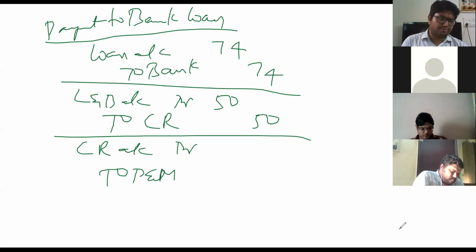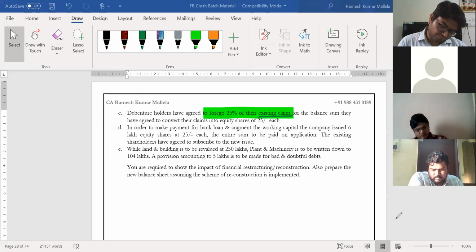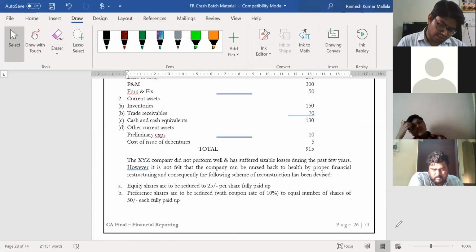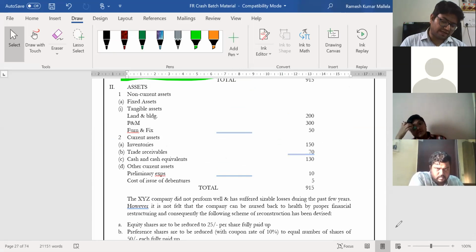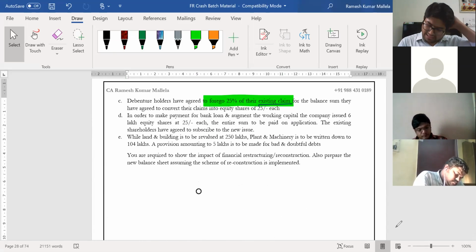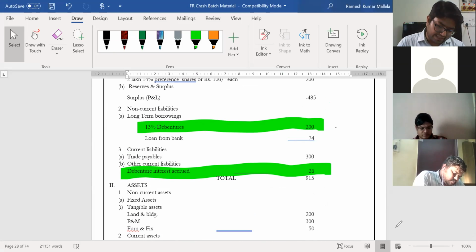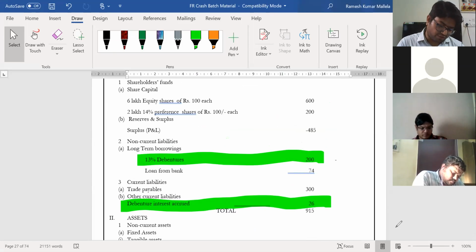Utilize capital reduction account debit to plant and machinery. He says it has to be used by written down to 104, existing is 300, that means 196 has to be written down, and apart from that 5 lakhs of provision is to be made for bad and doubtful debts. These two we will provide. Are there any losses in the books of accounts?